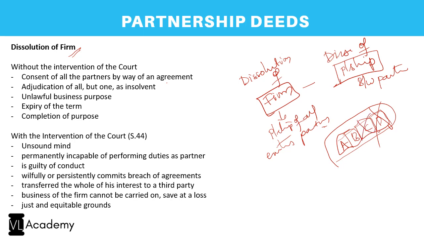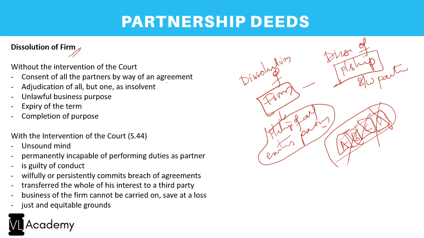Now let us say C also died, I mean B also died. Now, did the partnership dissolve? Yes. Now, is there any partnership of existing partners left? No, because there's only one single partner and hence there is no such partnership or relationship left, and hence it amounts to a dissolution of a firm.